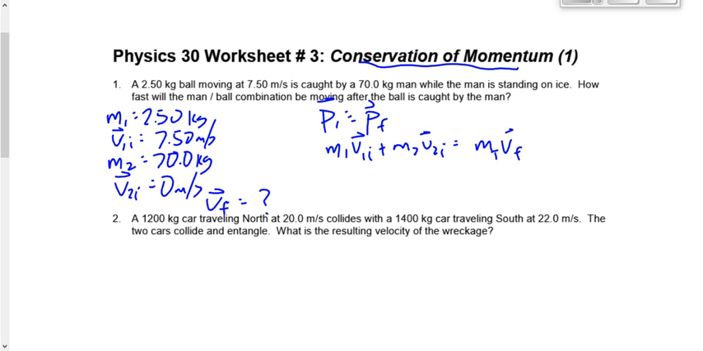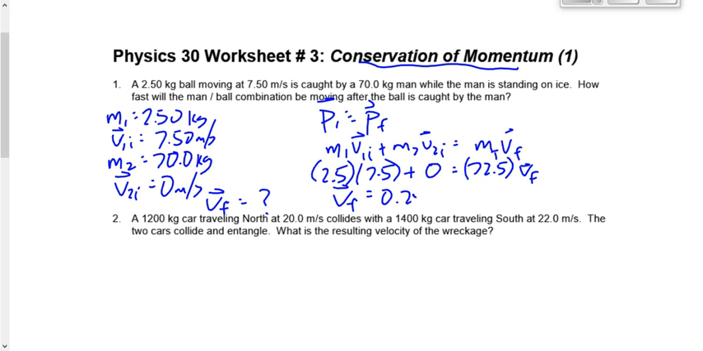Now, if the masses were the same, we could cancel them. That's not going to happen when we're combining masses, right? Let's sub in some numbers. 2.5 times V1I plus 0 equals, the total mass here is 72.5 times VF. So 2.5 times 7.5, and then divide that by 72.5 gives us 0.259 meters per second.